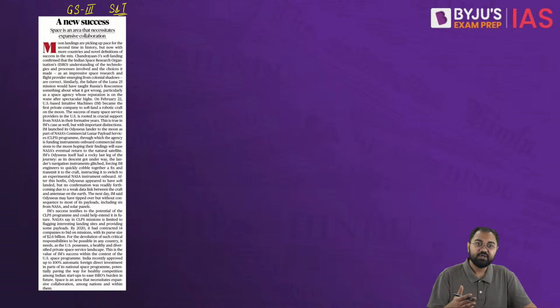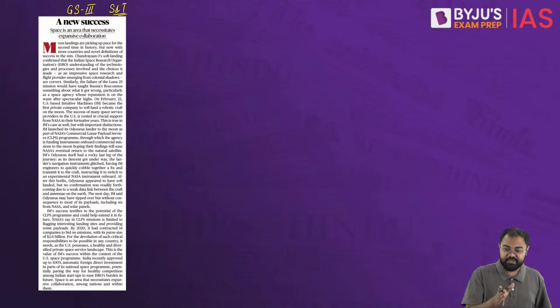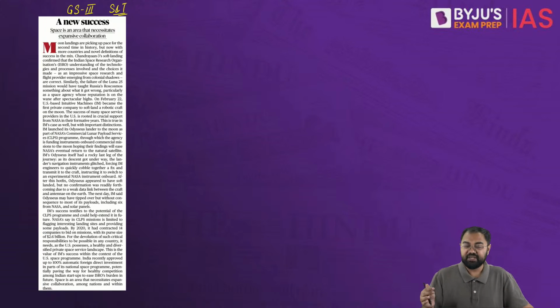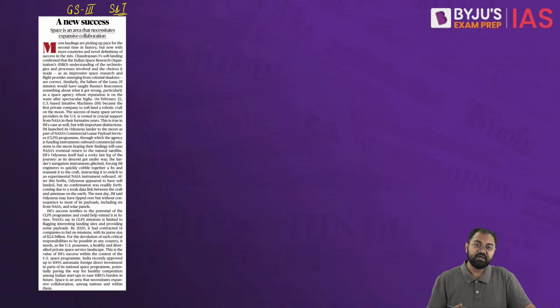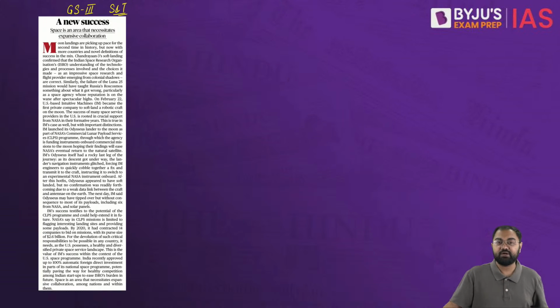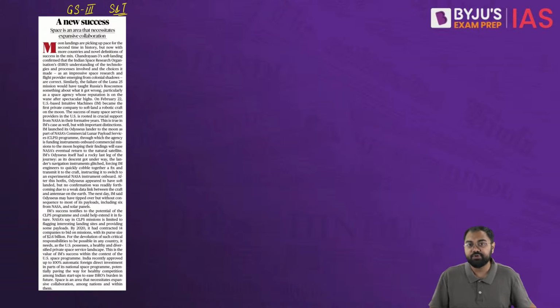Until now we see that all these have been purely some country's mission, but now we see that there are private missions that are coming into the scenario. One of those missions is what the article has talked about: there is a company called Intuitive Machines. It is a US based company, and they are now going to the moon with their own mission. So private missions are also now going to the moon.